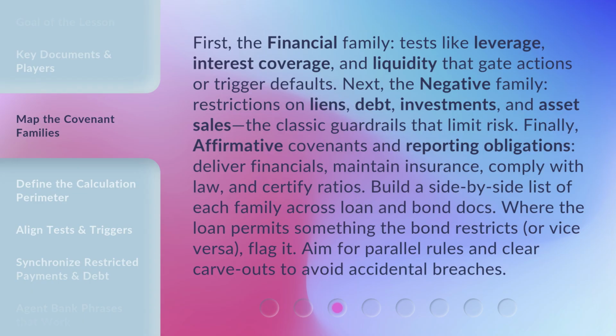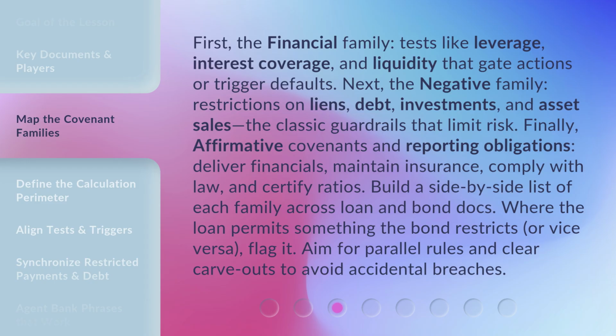First, the financial family. Tests like leverage, interest coverage, and liquidity that gate actions or trigger defaults. Next, the negative family. Restrictions on liens, debt, investments, and asset sales. The classic guardrails that limit risk. Finally, affirmative covenants and reporting obligations.